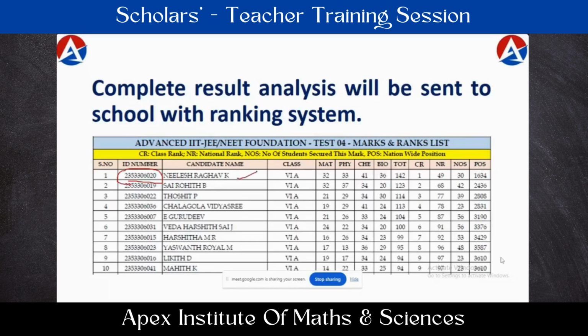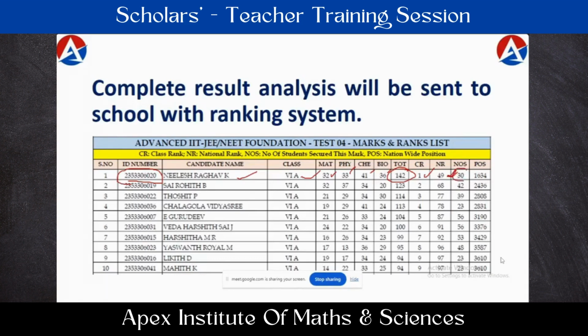ID number, his name, his class, and subject-wise marks. Out of 50 marks, how many marks are secured in mathematics, physics, chemistry, biology, and what are the total marks? What is the class rank in our school? What is the national rank? National rank means, in the same program in Apex there might be 150 to 200 schools. We club the students of all these schools who are in the same class, then we generate these national ranks. So they are going to get some sportive, competitive spirit, comparing these national ranks and working to better their studies. So national ranks are given.